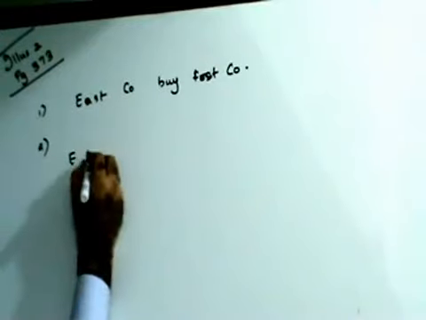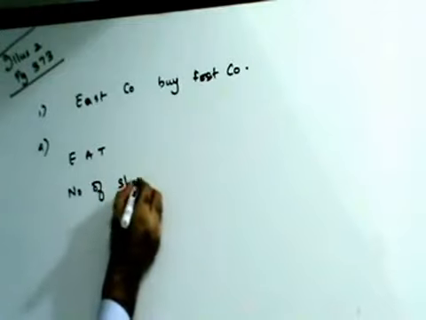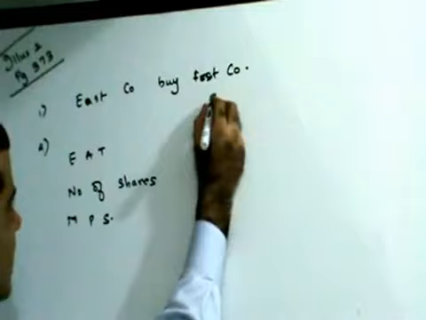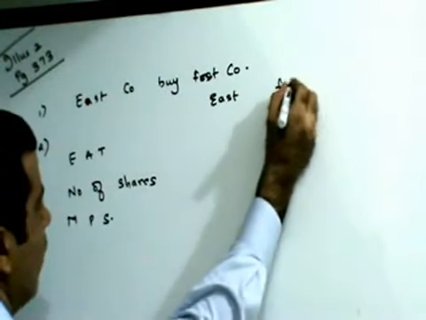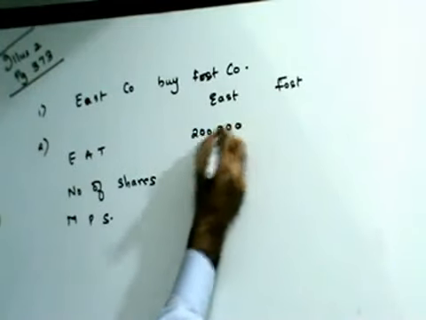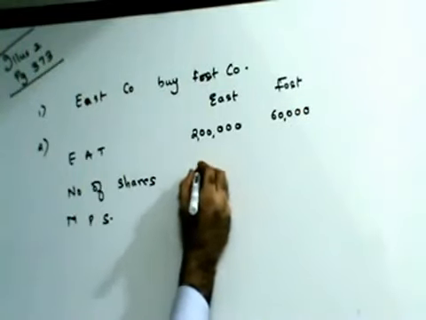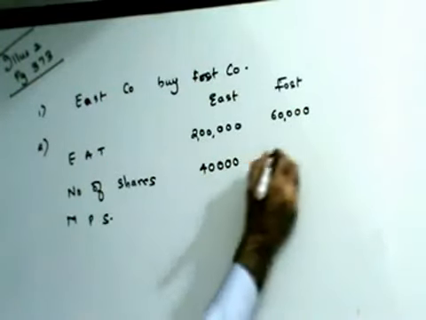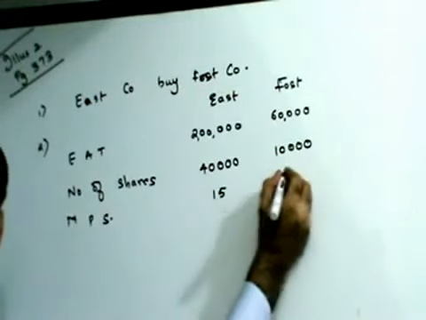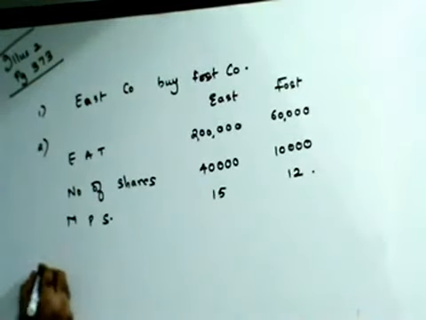They've given you earnings after tax, they've given you number of shares, and they've given you market price per share of East Company and Frost Company. EAT is given to you as 2 lakhs and 60,000. The number of shares is given as 40,000 and 10,000. MPS is given to you as 15 and 12. Right? Now, what's the first thing that you do?